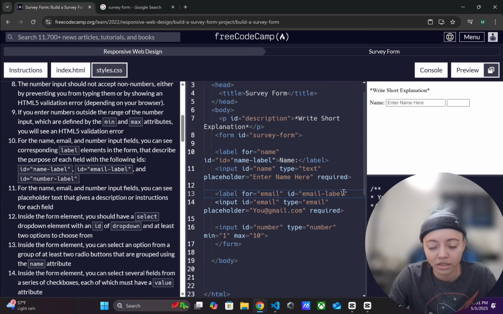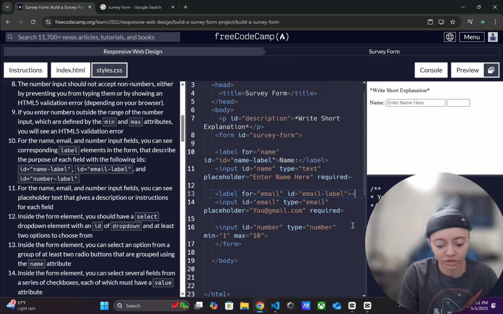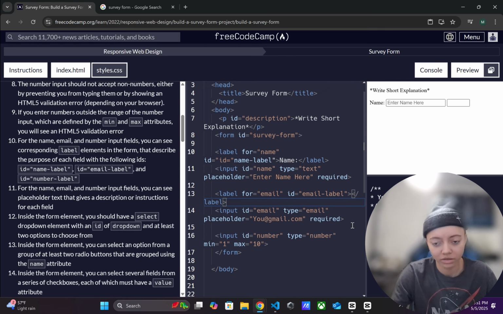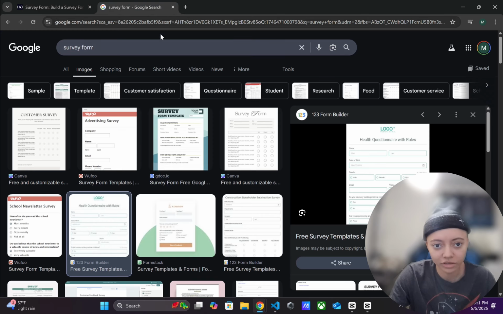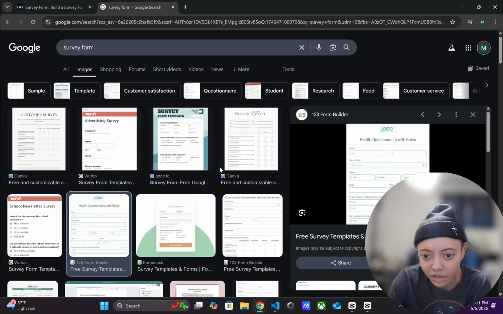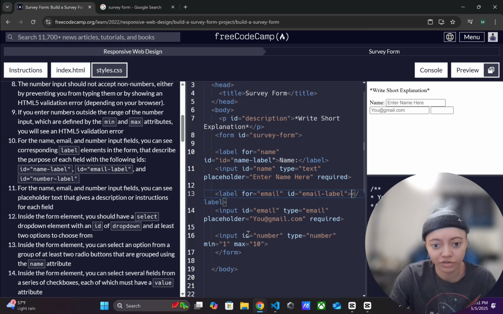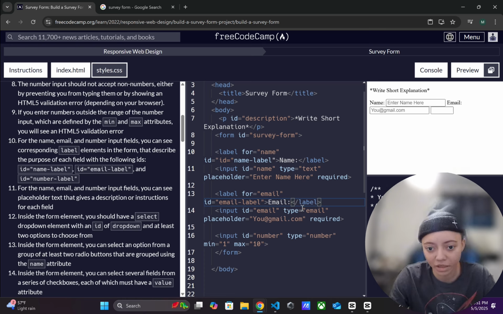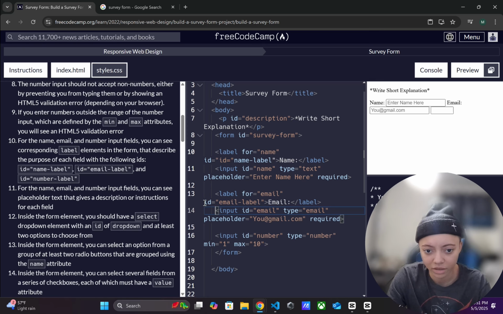Paste that. So now we got that looking good. We close this /label. And then it's going to be, let's see the ones that we got. What does it look like? It says date of birth. So okay, straight up just write email. Okay, you know what? Simple. Simple is always the way to go. For some reason though, now my input's on another line. Probably gonna have to fix that in CSS, which I don't like. I do not like it one bit.